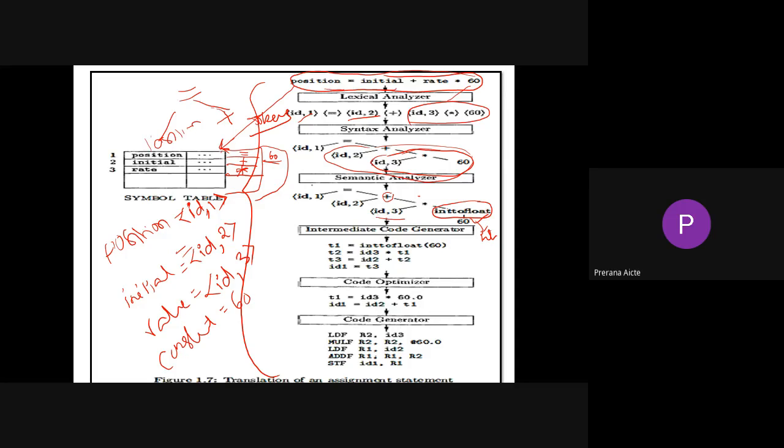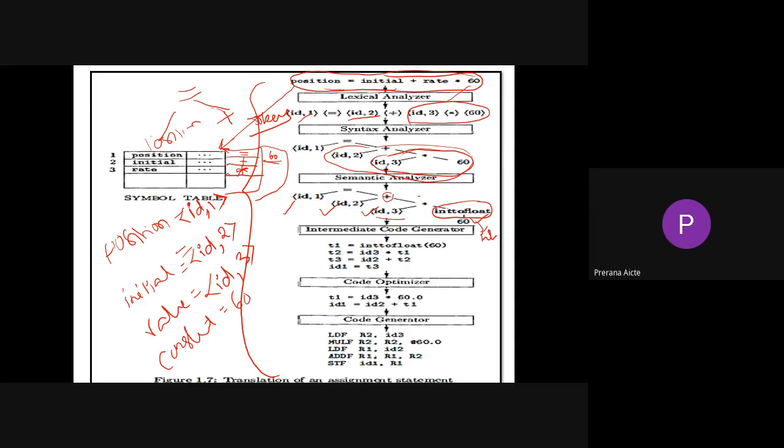Fine, no problem. If ID1, ID2, ID3 are of which type? So ID1 is of integer type, no problem. If ID2 and ID1 are of floating point type, then what are the conversions that we need to take? See, all that should be done. Fine. So the outcome of the semantic analyzer will be given to your intermediate code generator.